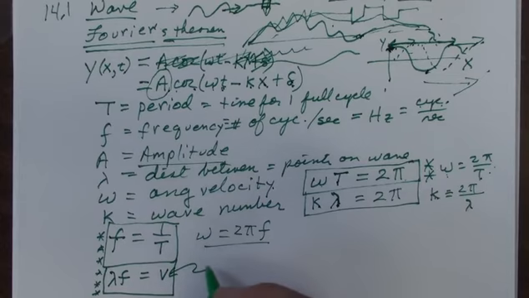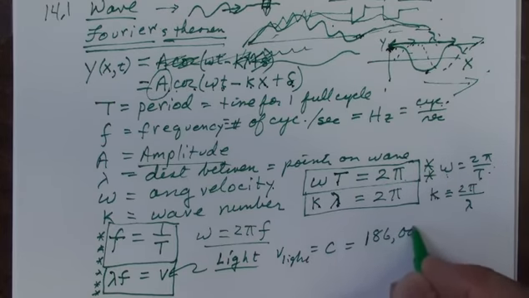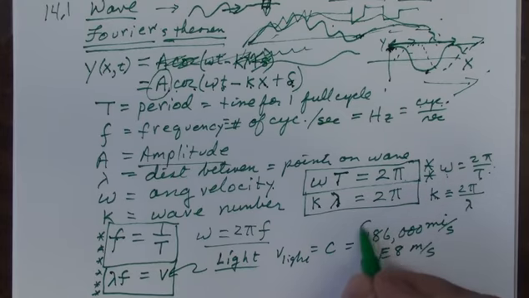Well, the two things that we're going to be concerned with mainly in this course are the speed of sound and the speed of light. The speed of light, the velocity of light, is c, which is 186,000 miles a second, or right at 3 times 10 to the 8th meters per second.